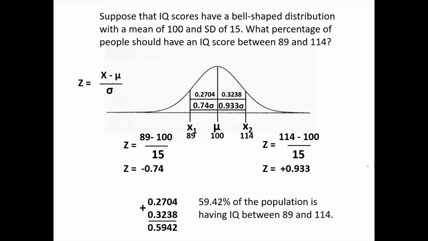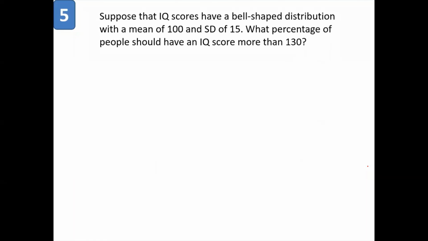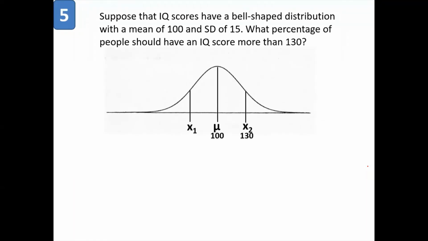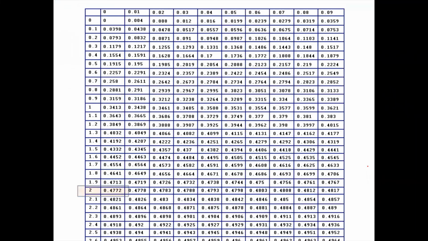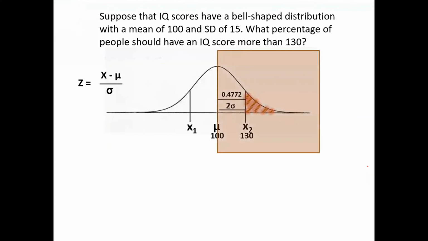Have you got this answer? Yes? Okay. Now try to solve this problem. Right now x2 is 130. We don't have any x1, and we want to find more than 130. That means this portion. We want to calculate the percentage in this portion. So first we'll calculate the Z value. Z value comes as 2.0. So we'll go to the table. We'll find the value of 2.0 is 0.4772.